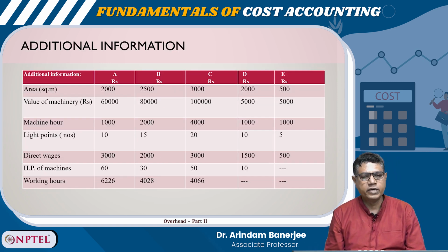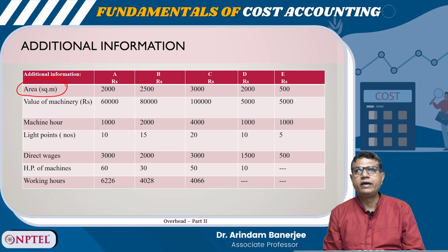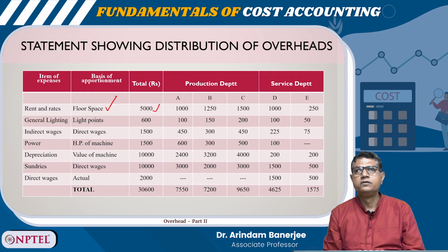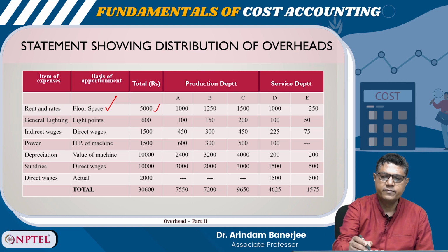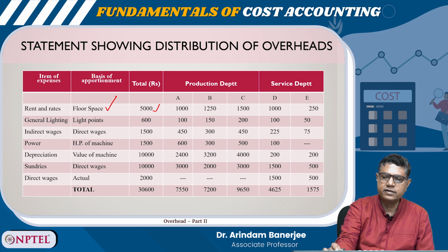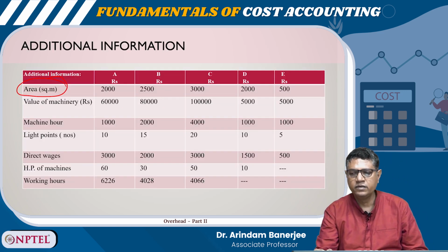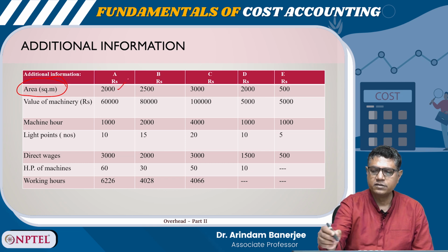And here the area is given in square meters. Now, if you distribute 5,000 on the basis of floor space, you should get these values, right? 1,000 for A, 1,250 for B, 1,500 for C, 1,000 for D, and 250 for E, right? So, if you check the floor space, you see A is 2,000, D is also 2,000, then 2,500, 3,000 and 500.